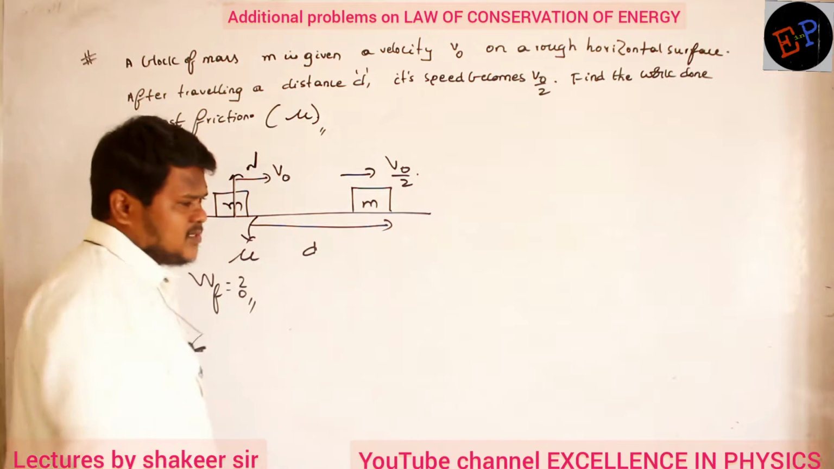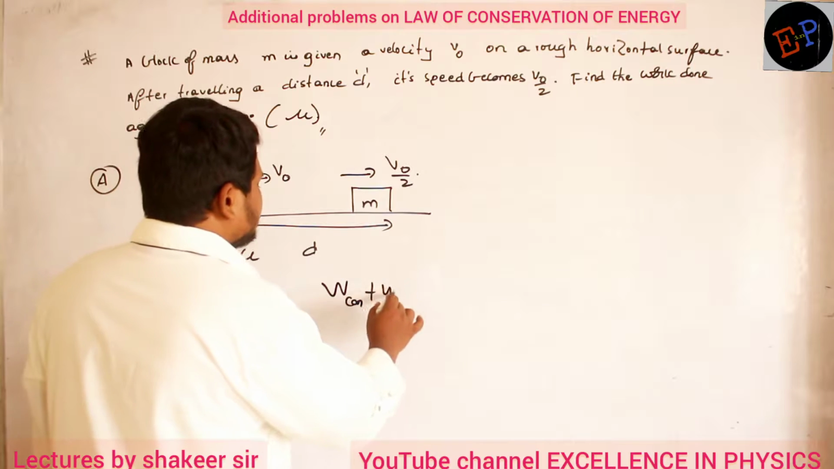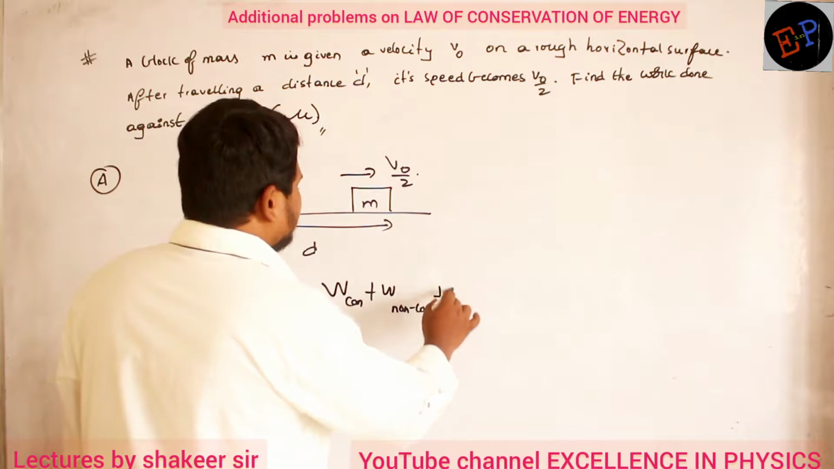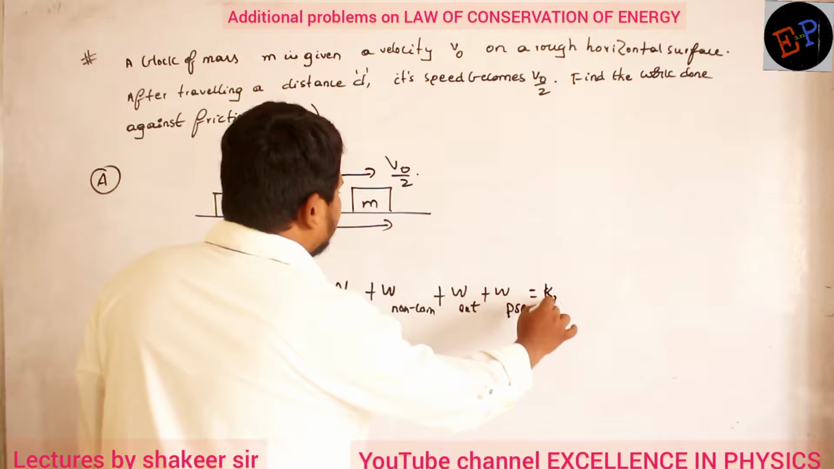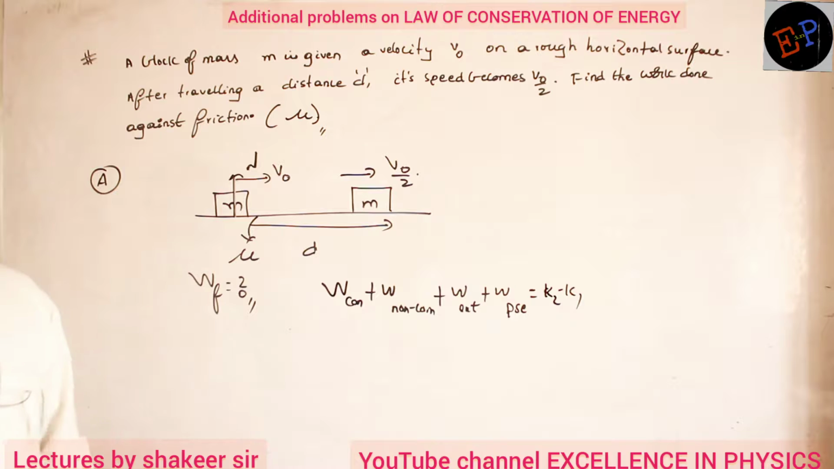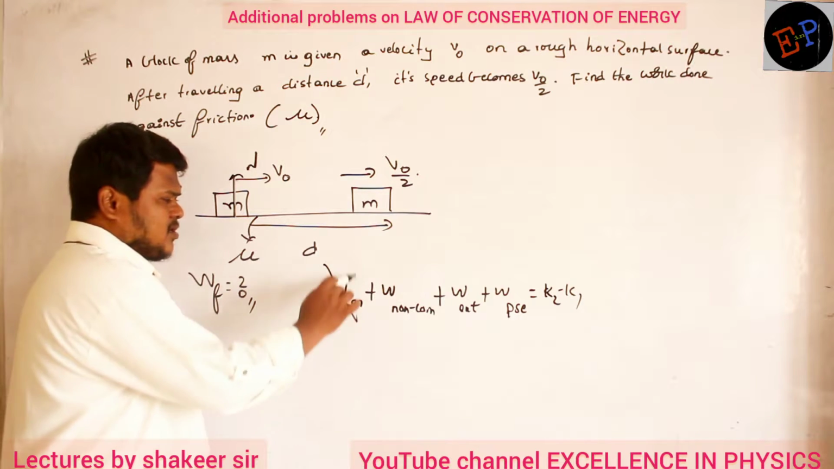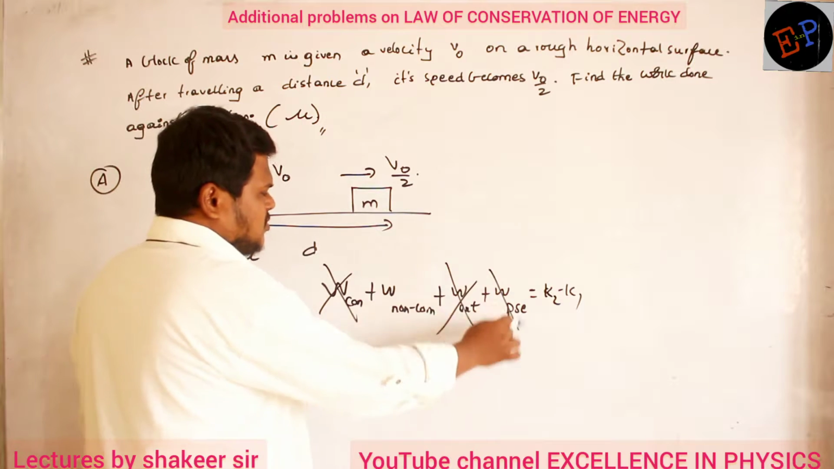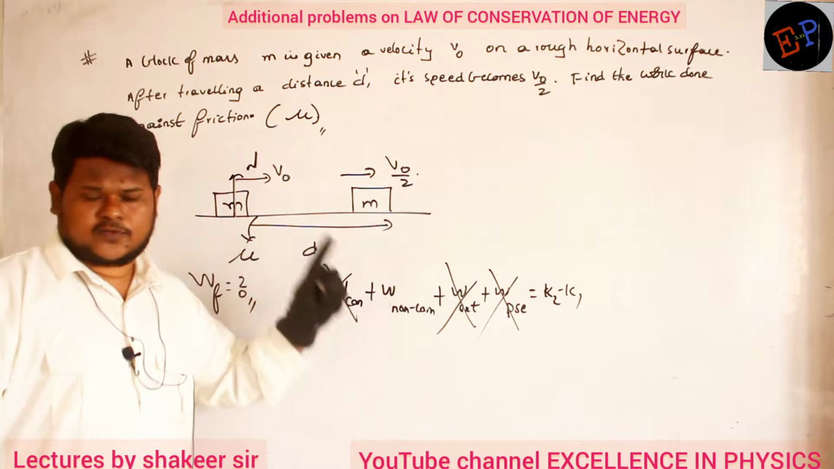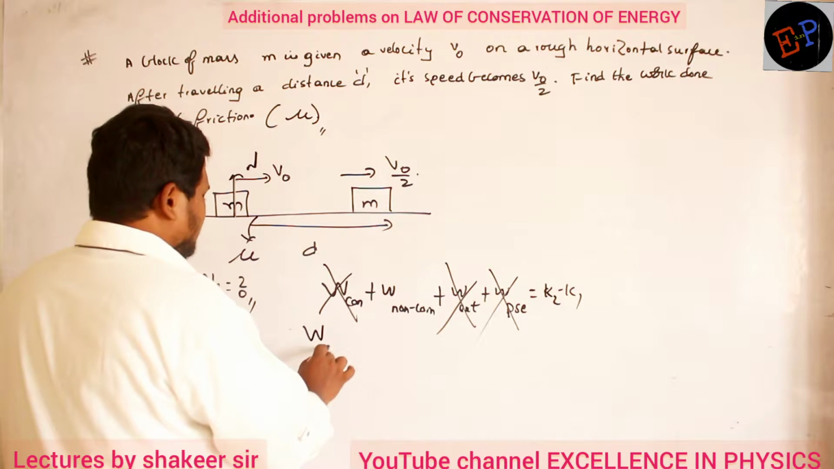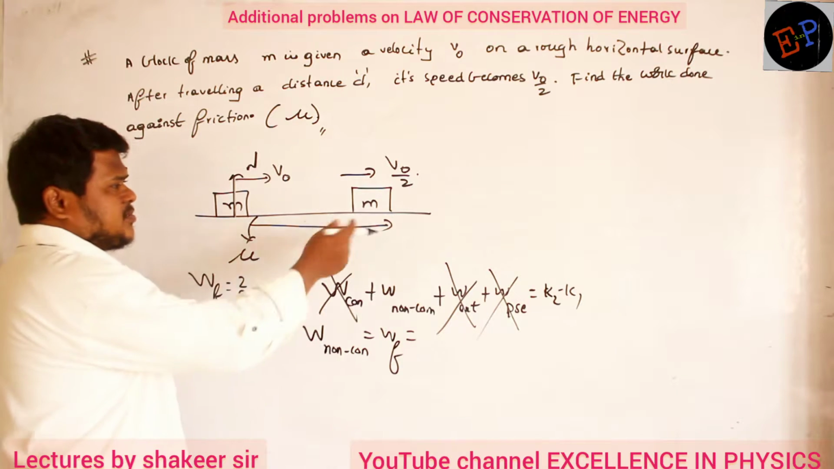Clear now? Therefore, what is the only force which is acting? Friction. So work done by conservative force, work done by non-conservative force, work done by external force, work done by pseudo force, total should be equal to K2 minus K1, final kinetic energy minus initial kinetic energy. This is the law of conservation of energy. Conservative forces are not there, external forces are not there, pseudo forces are not there. Only work because of non-conservative force, which is also called friction, is responsible for K2 minus K1.